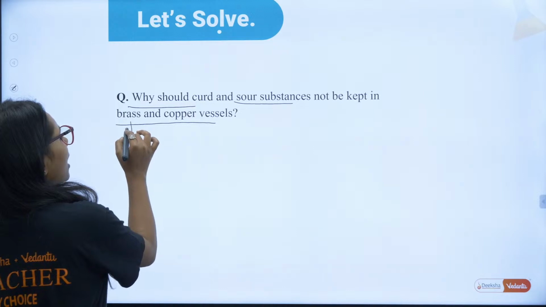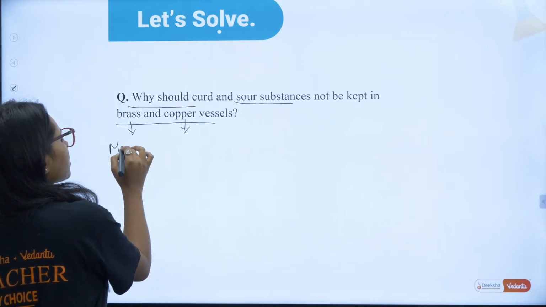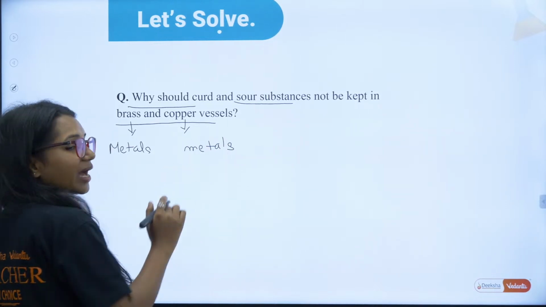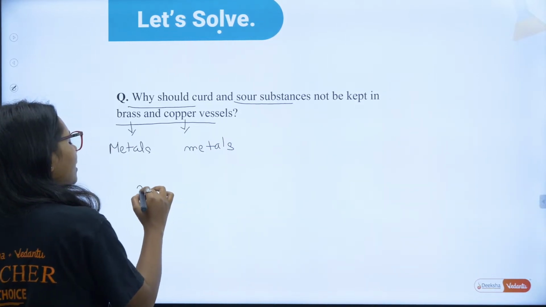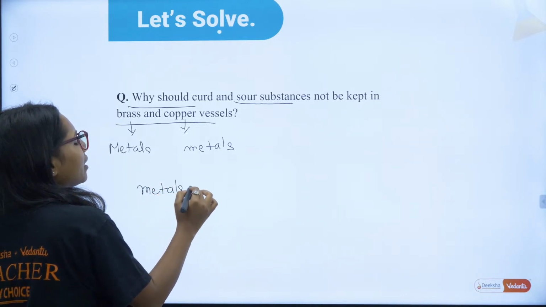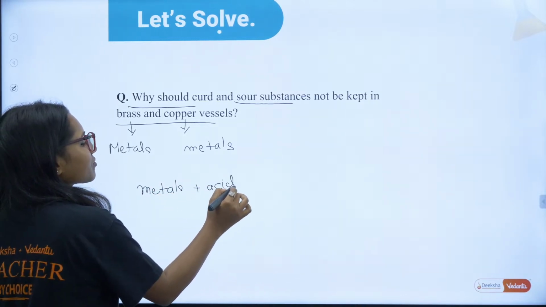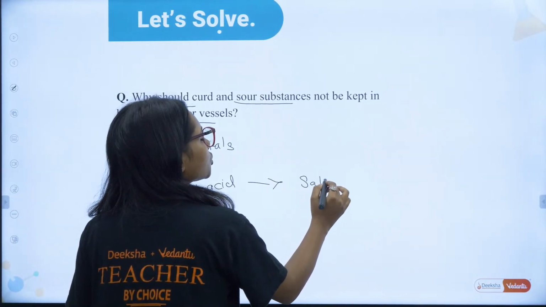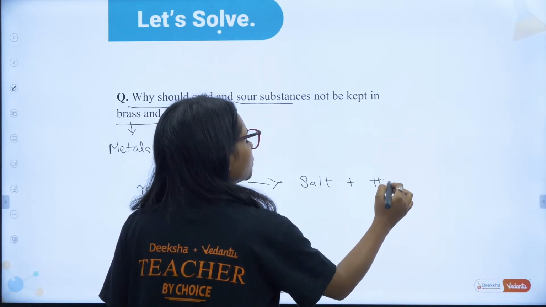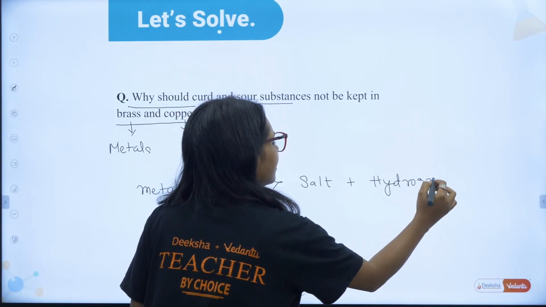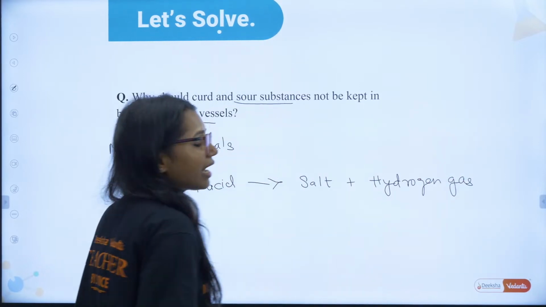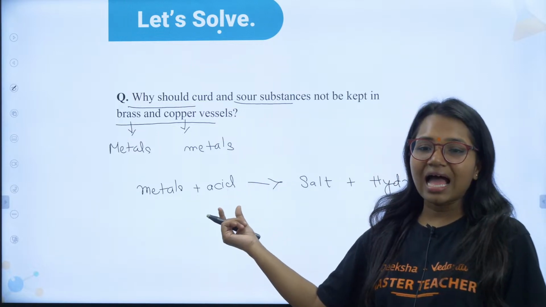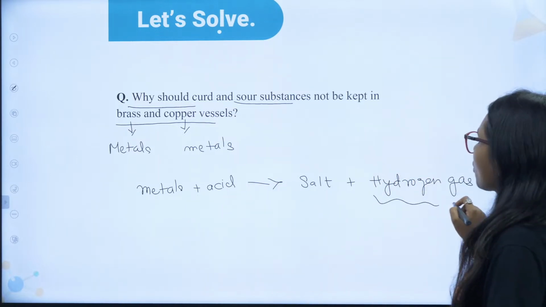We know that brass and copper both are metals. Correct? Can you tell me in the chat box what happens when we react a metal with an acid? Metal plus acid gives you what? It gives you salt plus hydrogen gas. Yes, very good. Whenever any metal reacts with acid, it gives you salt and hydrogen gas.